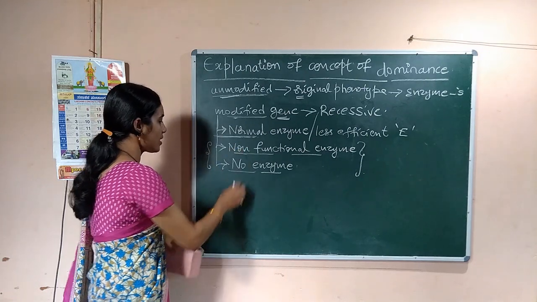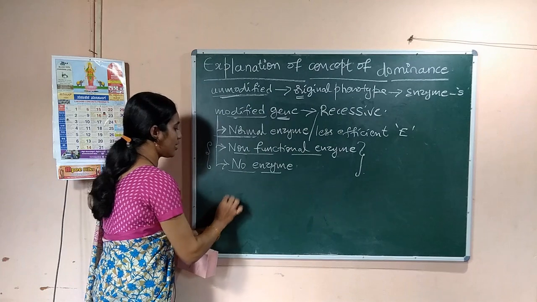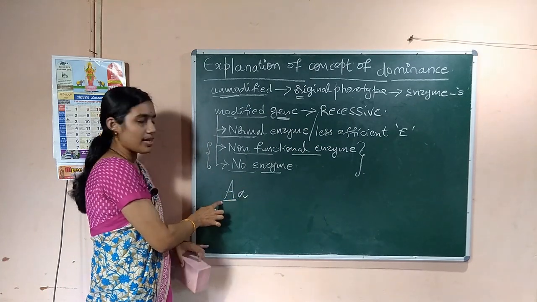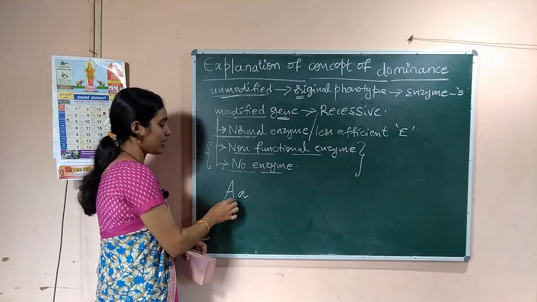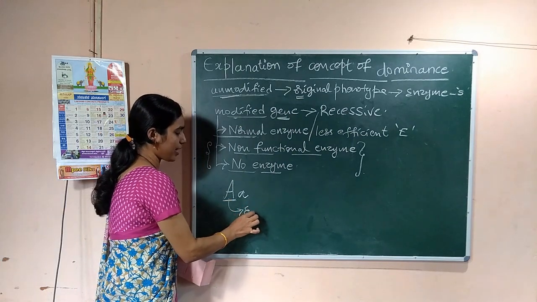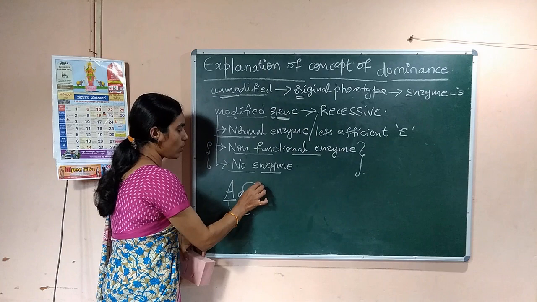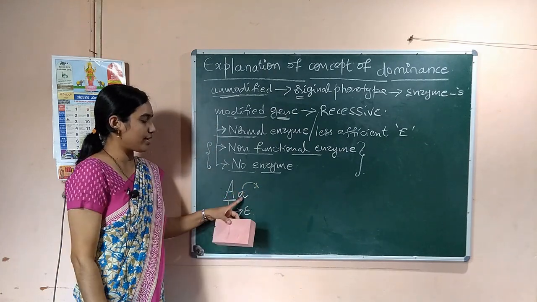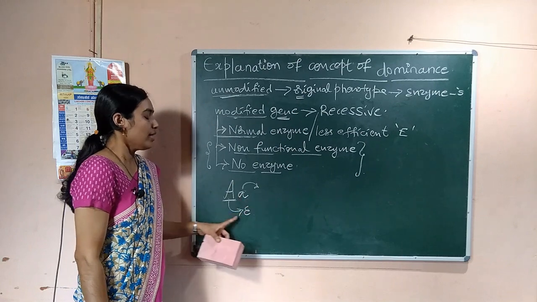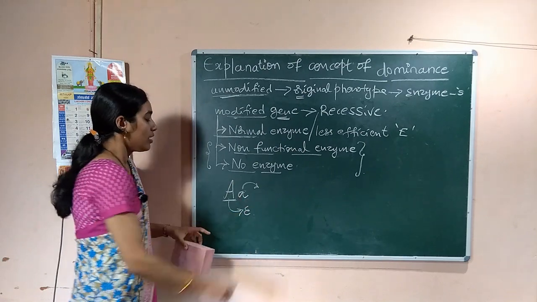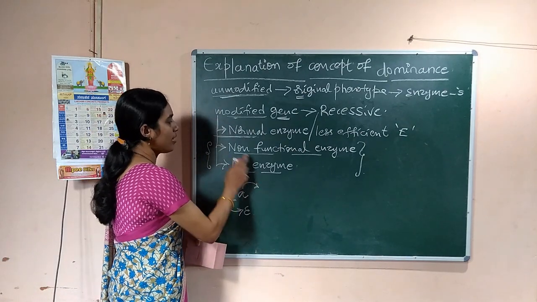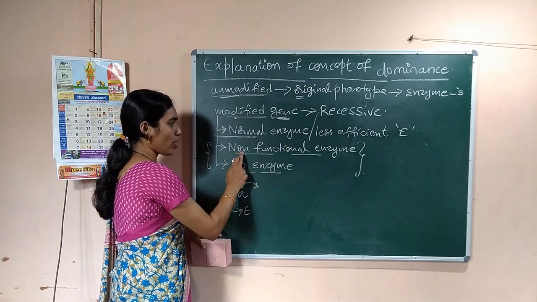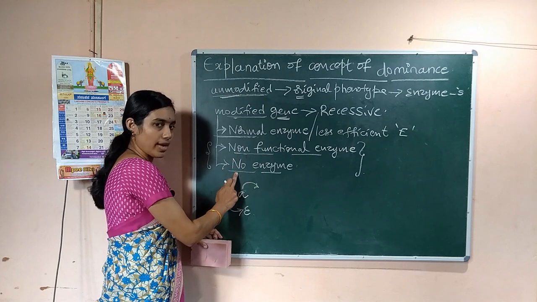So what happens if you consider a gene that is capital A and small a? Now the capital A is the unmodified gene that codes for the production of an enzyme, but this small a, we know, is recessive and can't express in the heterozygous condition. This small a may produce a normal enzyme, or a less efficient enzyme, or a non-functional enzyme, or no enzyme.